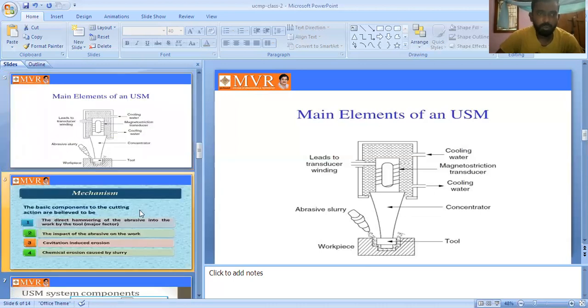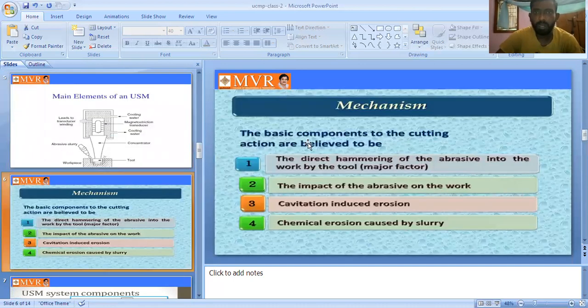The next one is the mechanism. What kind of mechanism is used in ultrasonic machining? See here, the first is direct hammering of the abrasive into the work by the tool, a major factor. The vibrating tool directly contacts the workpiece.